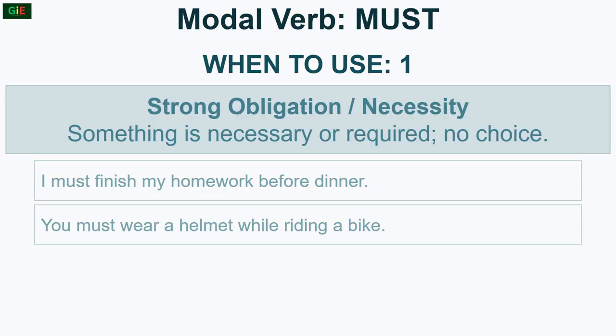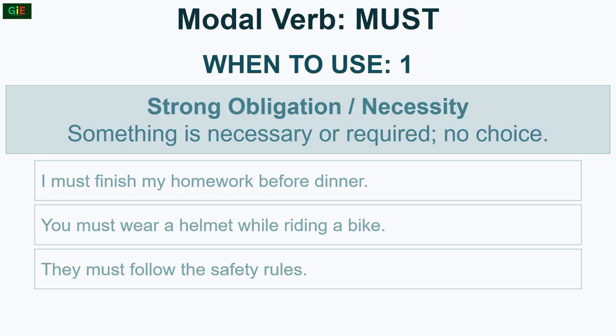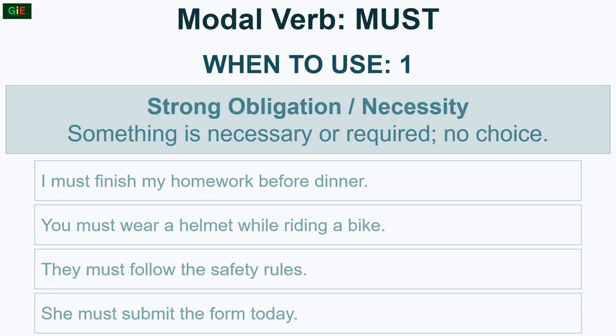You must wear a helmet while riding a bike. They must follow the safety rules. She must submit the form today.